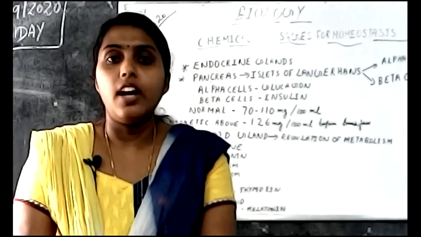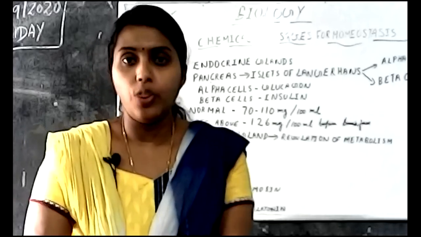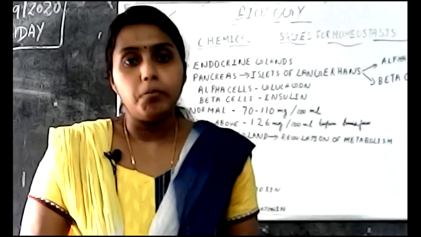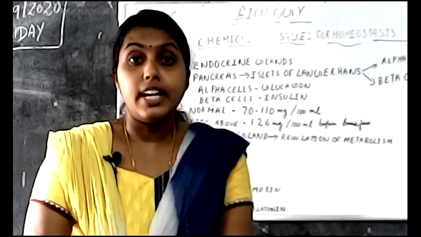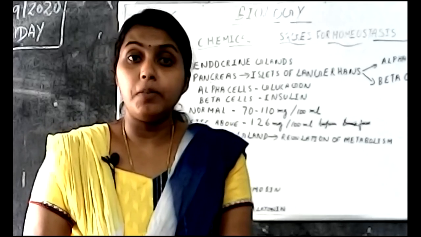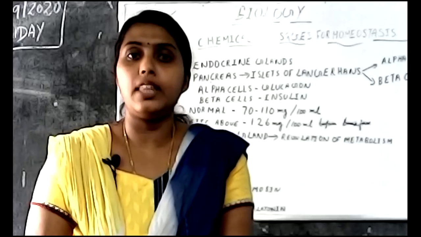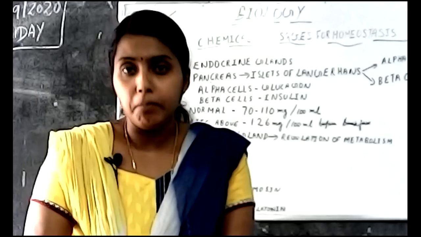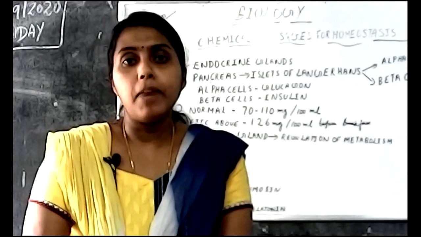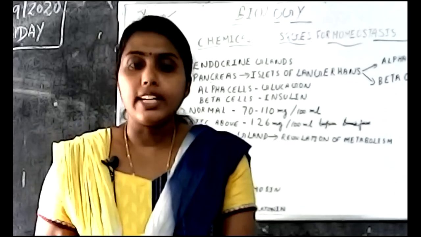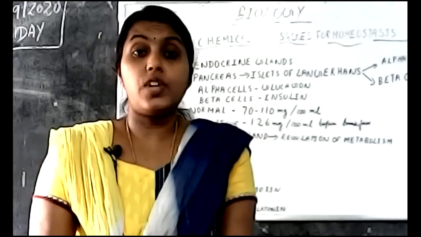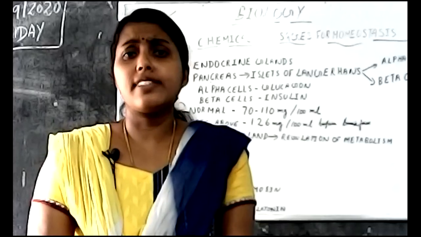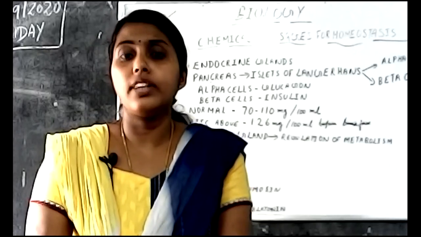Thyroxine also helps in regulating the growth of the brain during the fetal and initial stage. Fetal stage means when the baby is in the mother's womb. When the baby is in the womb and after birth, at the infancy stage, the development of the brain is controlled with the help of the hormone thyroxine.